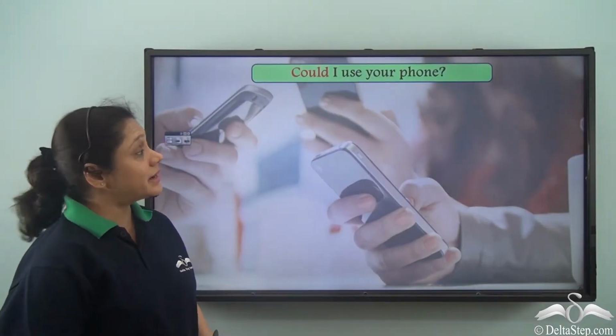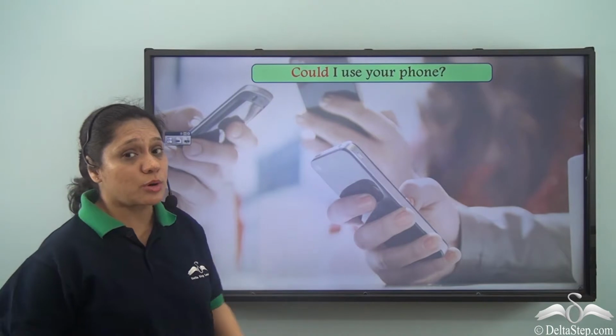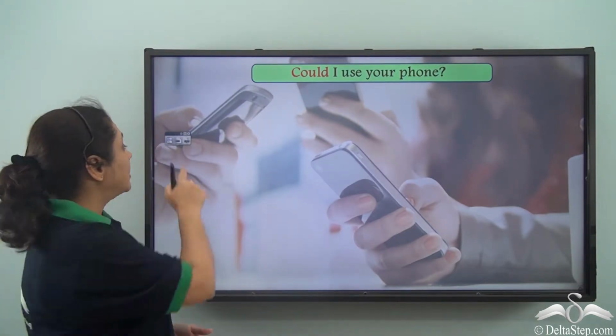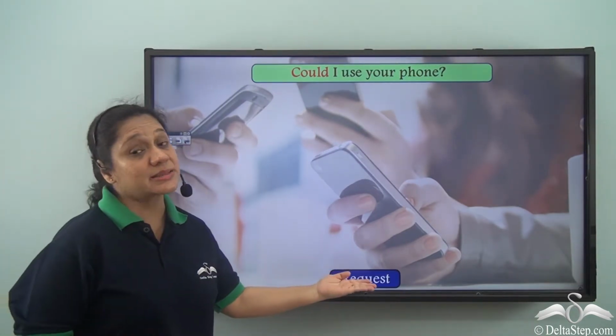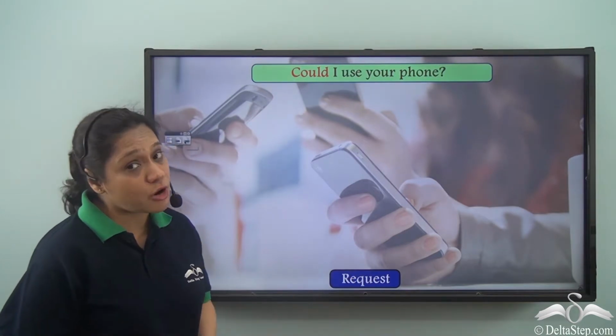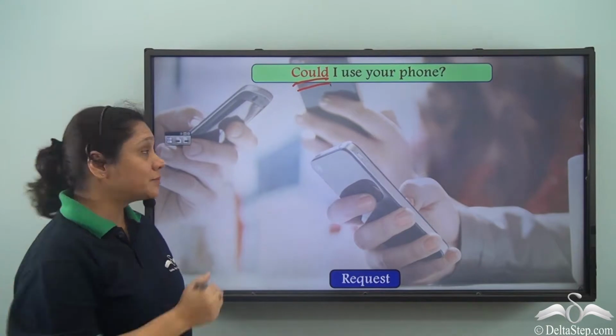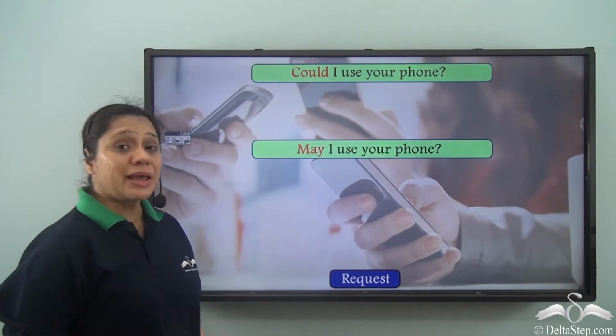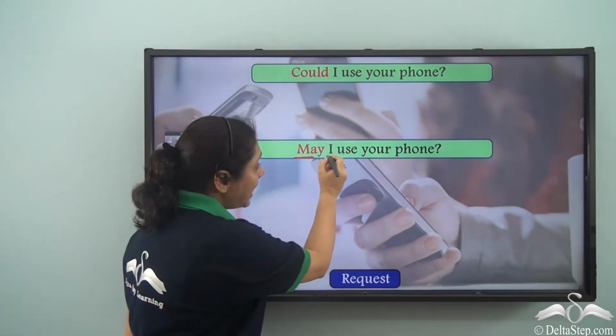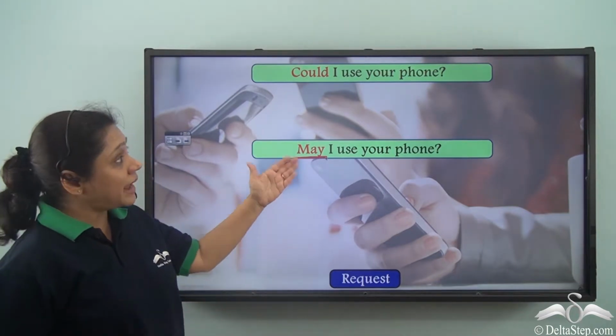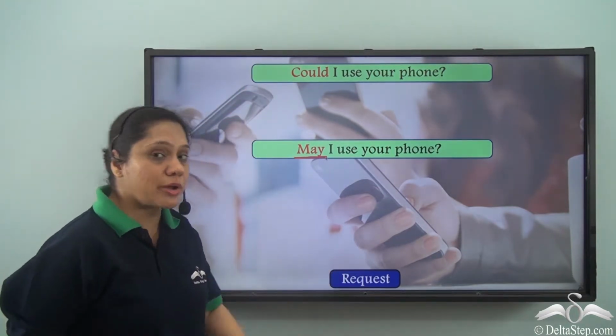Now, if somebody says, could I use your phone? What does it mean? It means that he is requesting to use a phone. So, could is showing us request. We can also say, may I use your phone? May and could both are showing request.